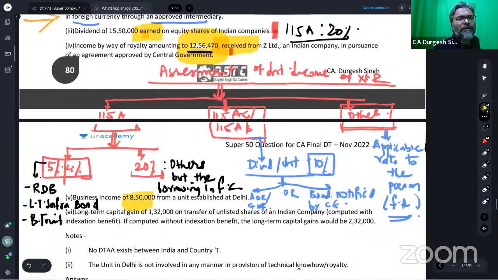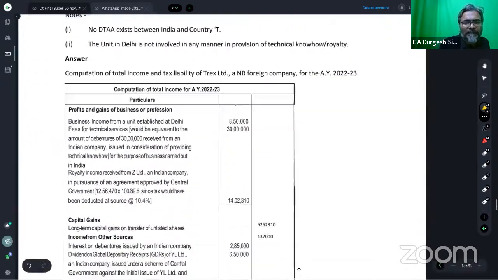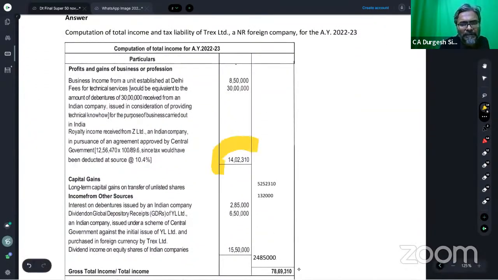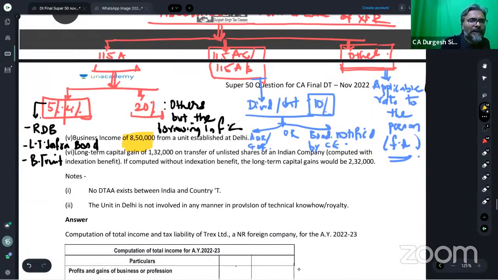All the students have done the gross up of the royalty, and the gross up of the royalty is 14,02,310. Congratulations, students. Isn't it? Now the last adjustment, students, point number 6.